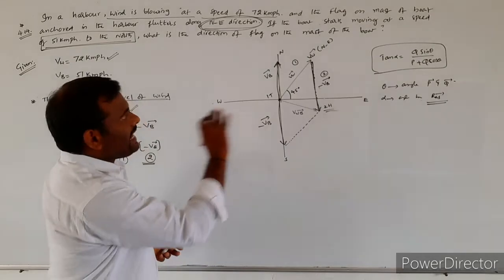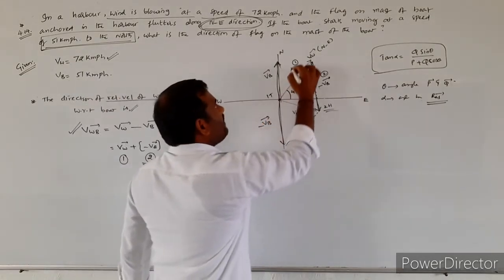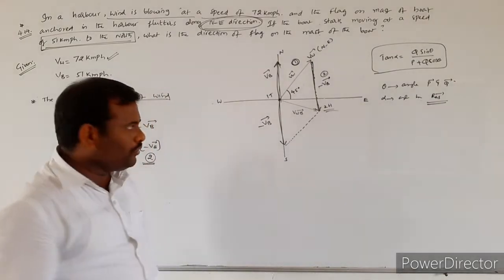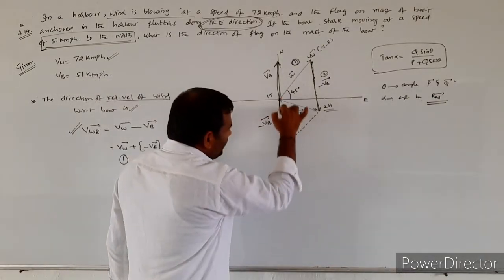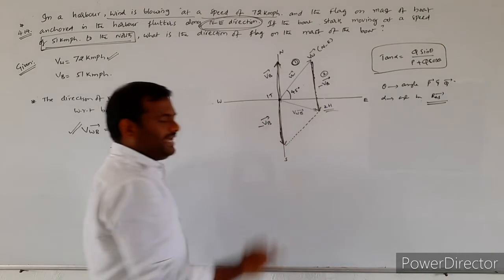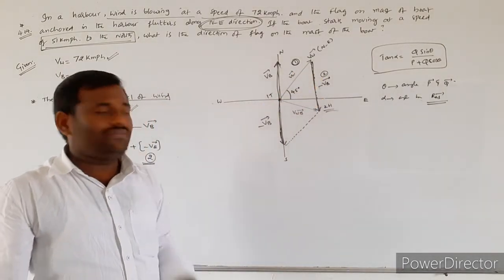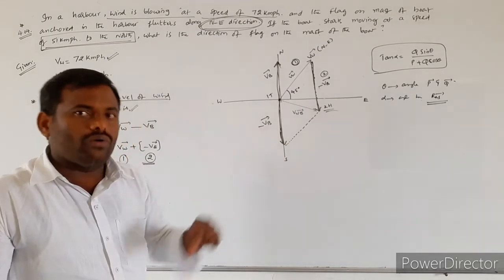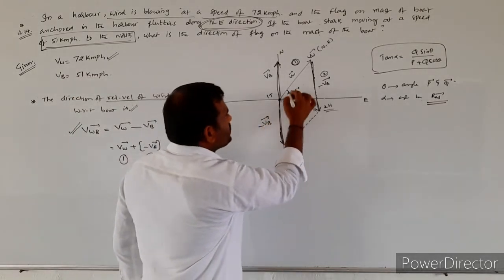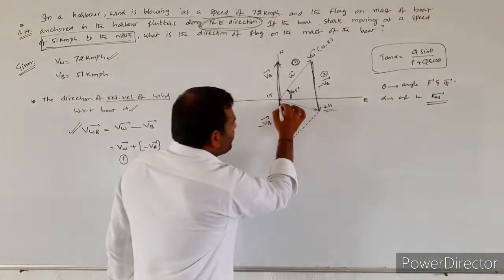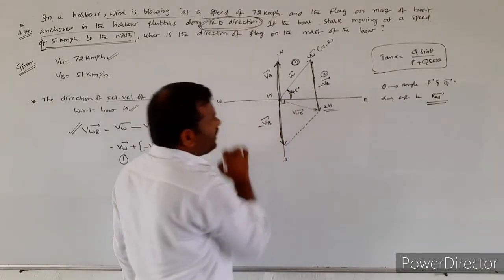Now, from this diagram, the first vector is VW bar, and the second vector is minus VB bar. What is the angle between these two? This angle is 45, and this angle is 90.